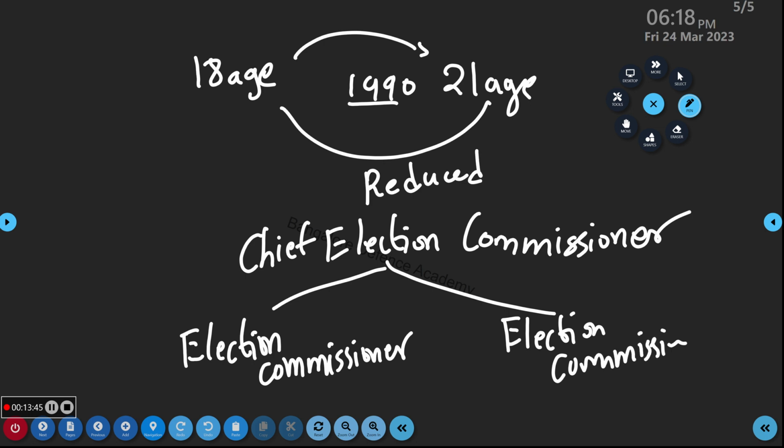But now one more thing you have to keep in mind, that doesn't mean that he is superior. He is not superior. They are a team. They are all together one team. All have same powers, same salary, same rank. Okay, like that. So this is what is happening here.